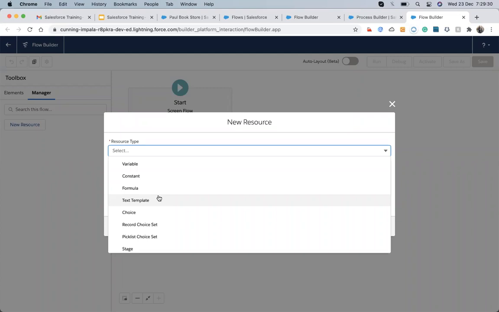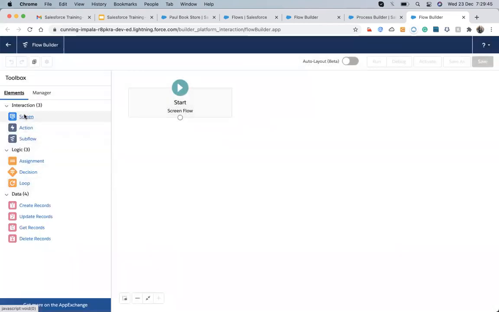Just like that, we are using variables. If you're familiar with coding, in code we have variables, we have loops, we have objects. The same things we find in the elements. In coding, in the end we are either updating a record, creating a record, deleting a record, or getting a record from the database.